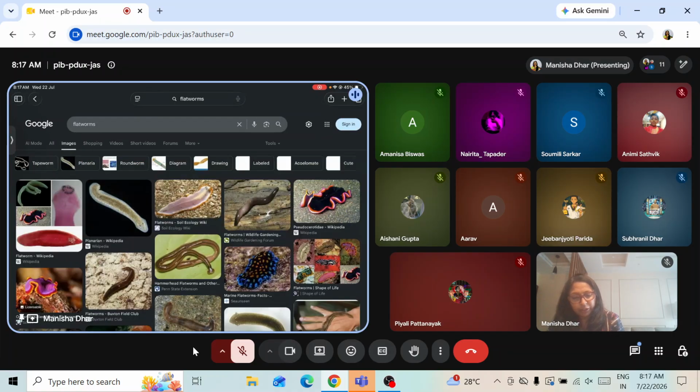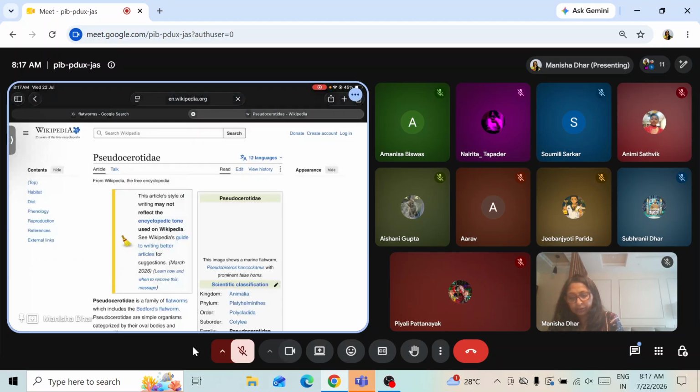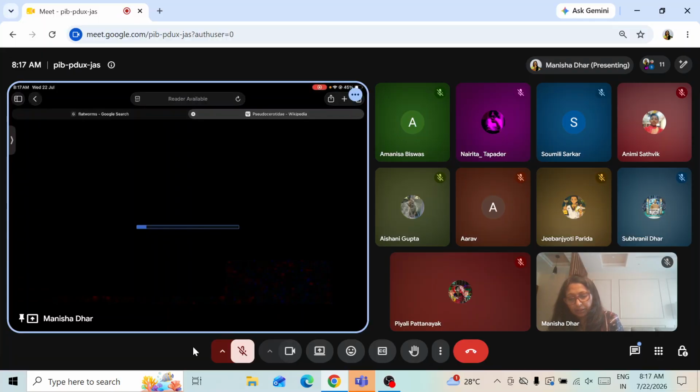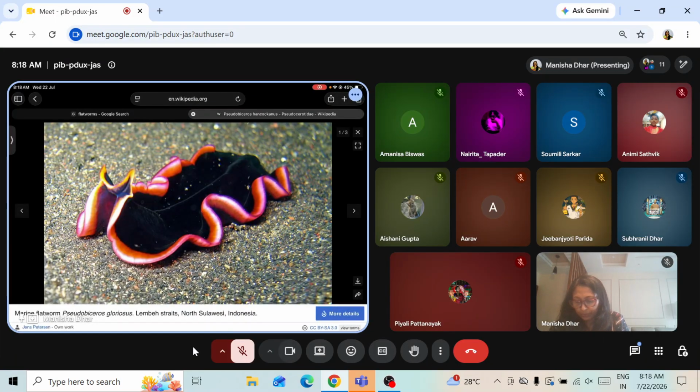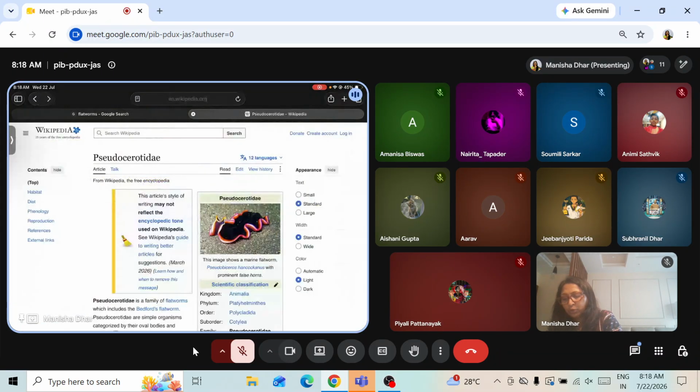They are very beautiful. You can see so many organisms. Let's highlight. I'll take this one. This is a worm. Okay, marine flatworm. Have you seen? Looks beautiful. See the color. So beautifully colored, and they are all flat. So we have to remember it this way. This is a flatworm.